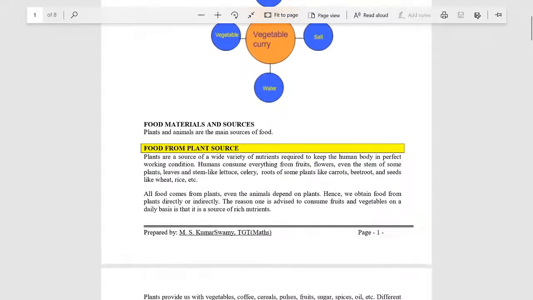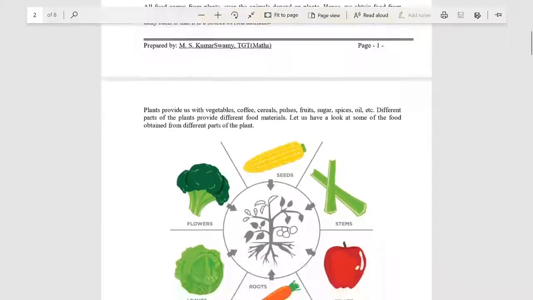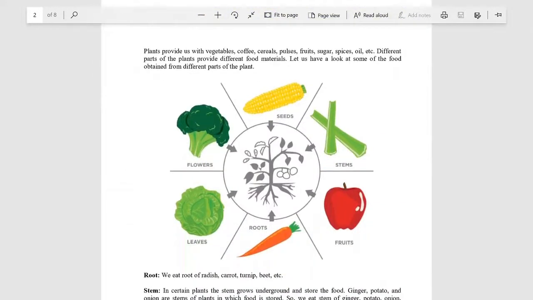Food, minerals and sources. And these are the parts of the plant we use for eating. See, which part of a plant is used? For corn we eat seeds, and for this we eat stem, that is drumstick. For apple, apple is a fruit part of a plant.